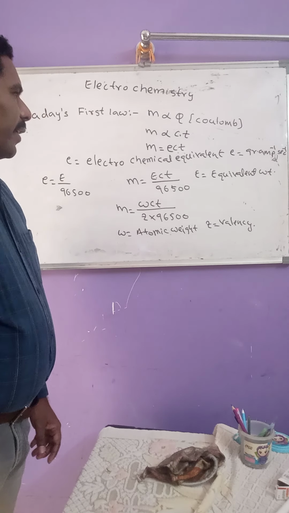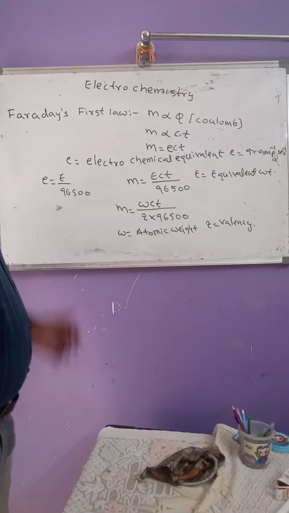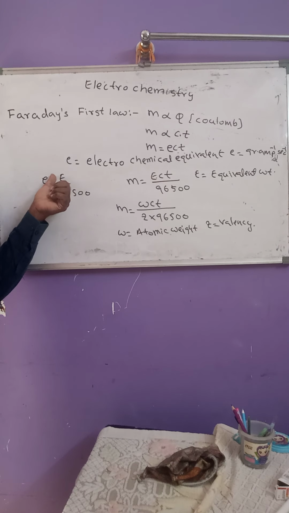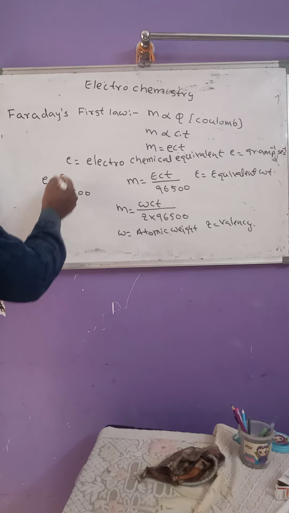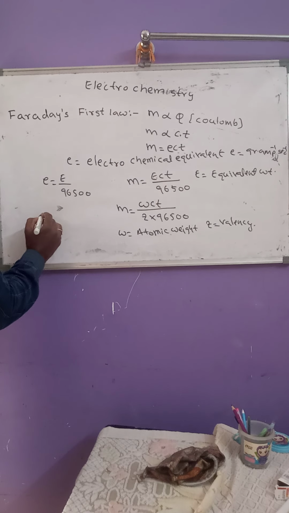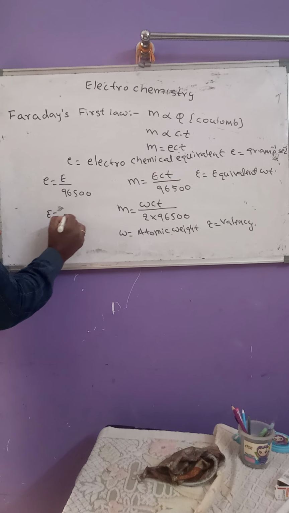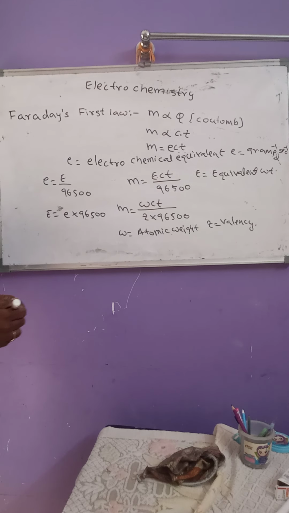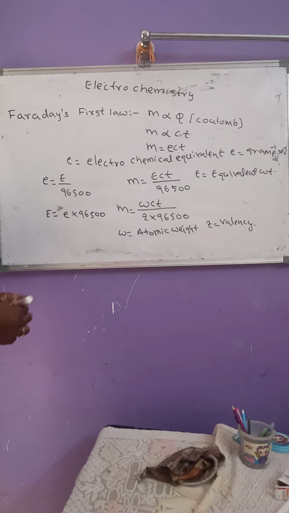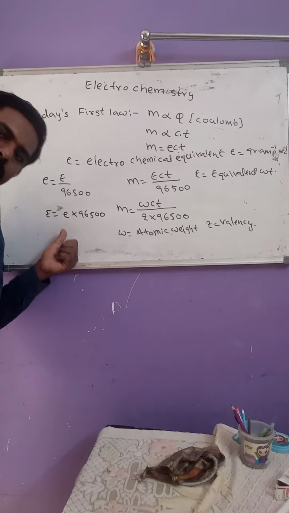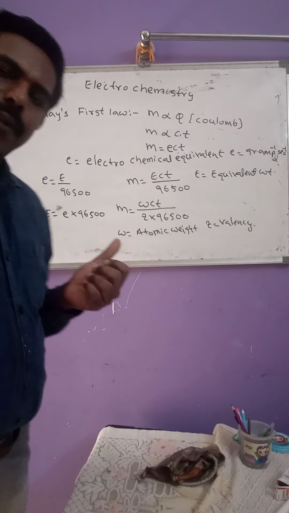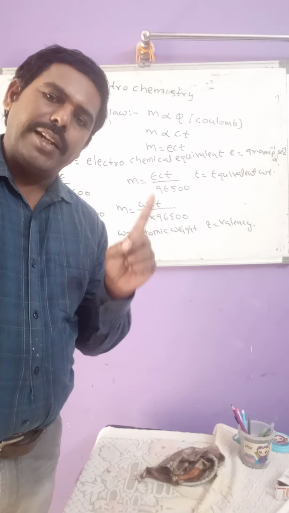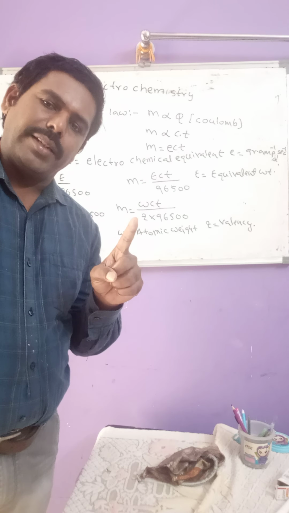And one more definition we should learn here, that is regarding capital E. So now capital E can be written as small e into 96,500. We know that small e is the mass of the substance deposited per 1 coulomb of electricity.